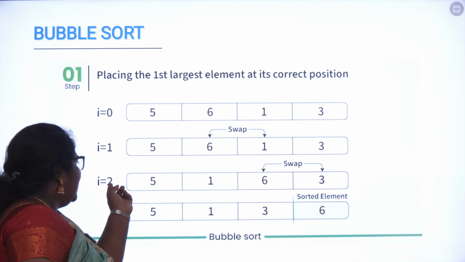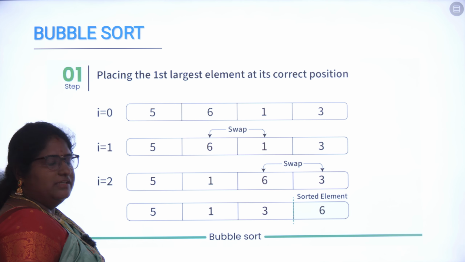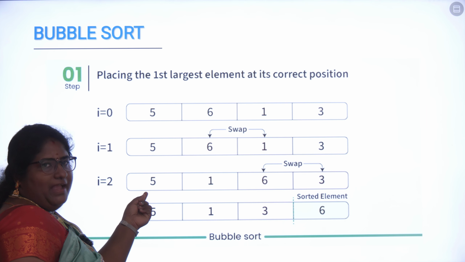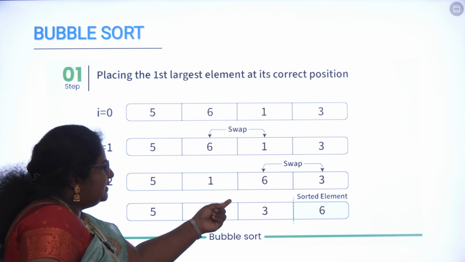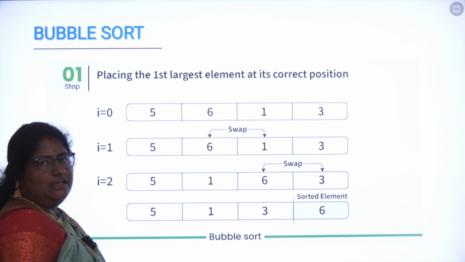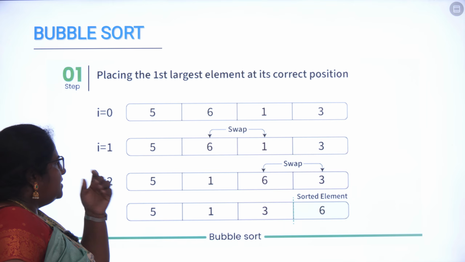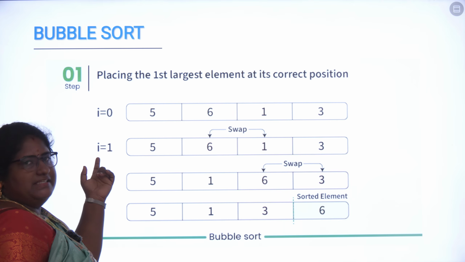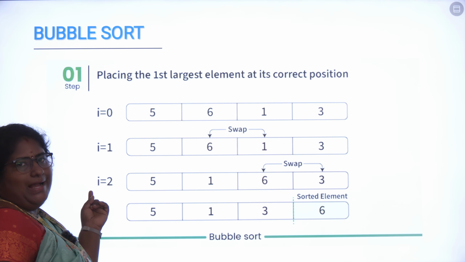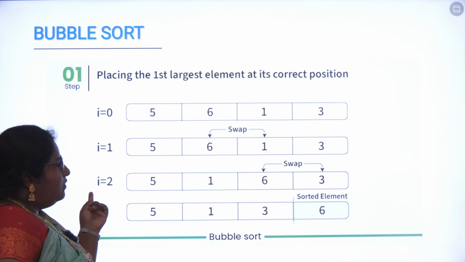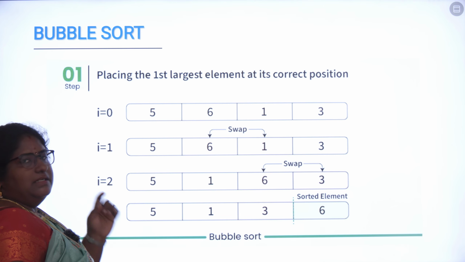So in the second iteration, when you consider the sorting, you have 5 in the 0th position, 1 in the first position, 6 in the second position and 3 in the 4th position. So this is the end of the first iteration. Then we are coming to the second iteration, I equal to 2. Now here we are checking the two elements.